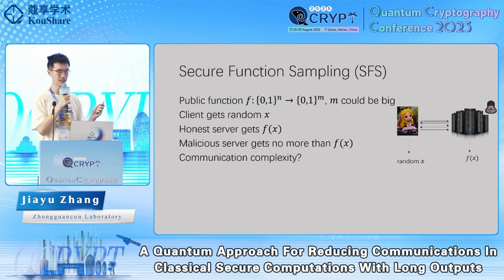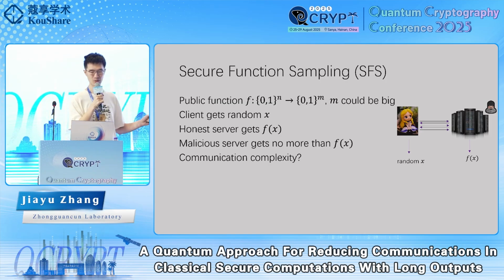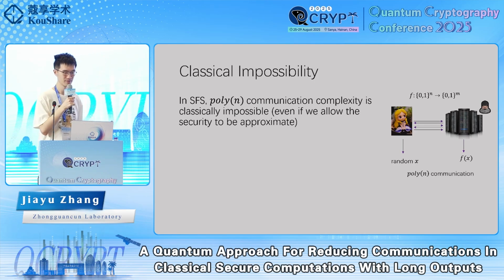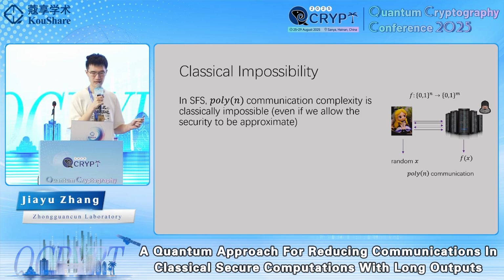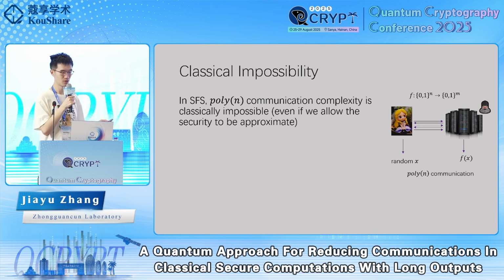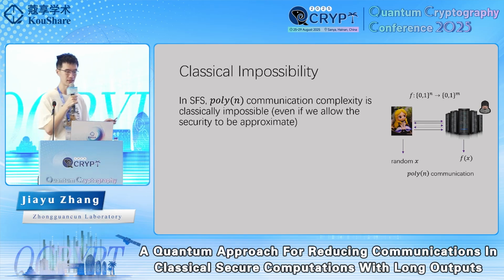So we want the communication complexity to be independent of the output length, which means it should be only poly(n). The setting is summarized on the right-hand side, and we can prove that in SFS, poly(n) communication complexity is classically impossible.